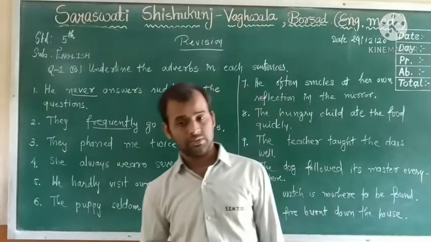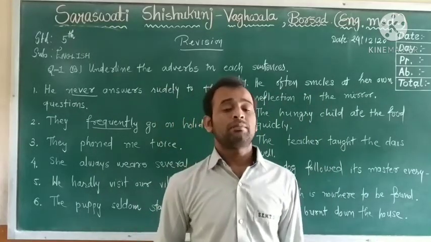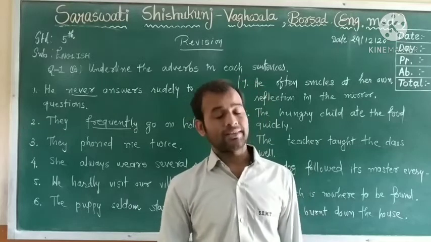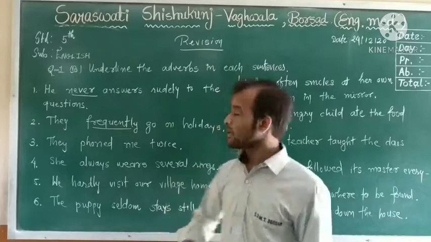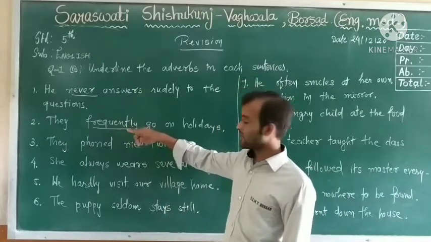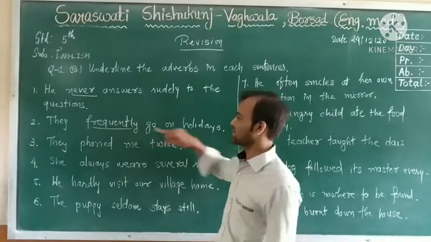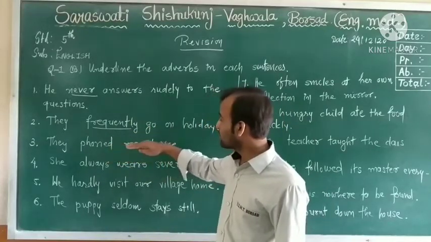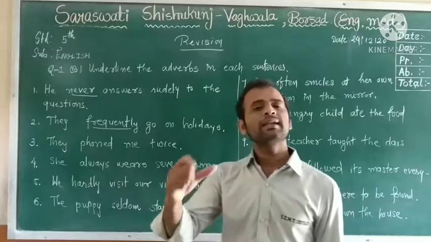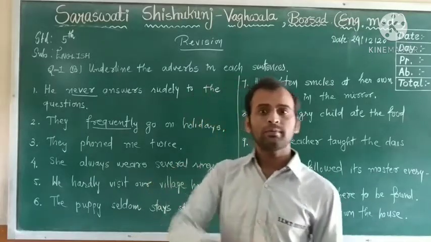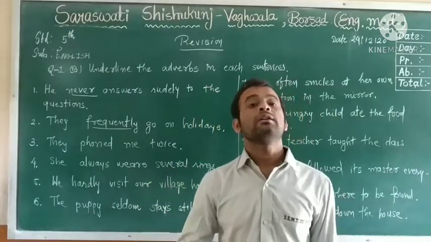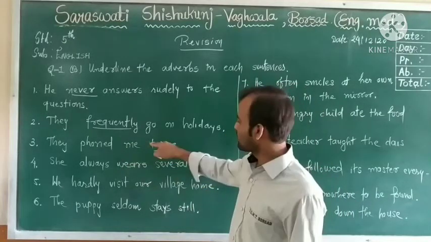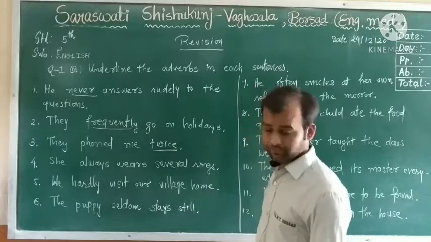Listen to me, my dear students. An adverb can appear in the beginning, in the middle or at the end of the sentence. Here, they frequently go on holidays. So frequently is an adverb. Third: they phone me twice. How many times? Twice. So here twice is an adverb.